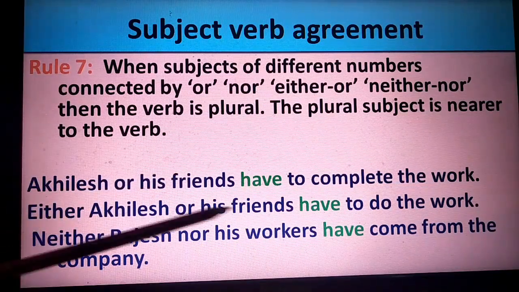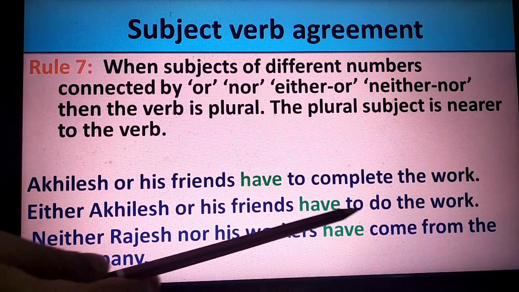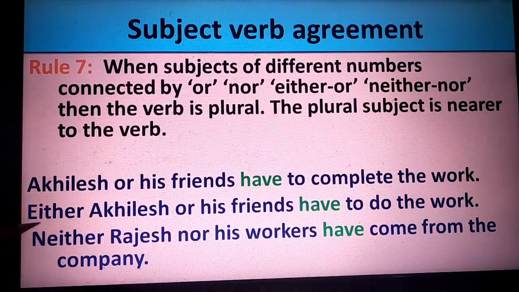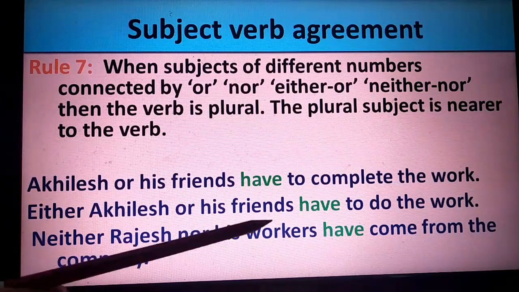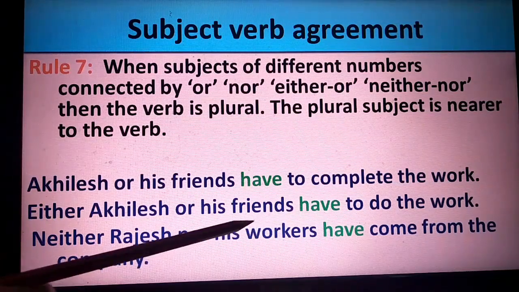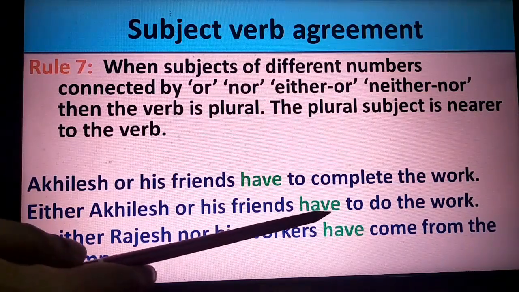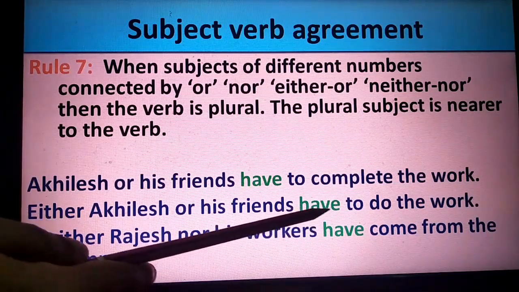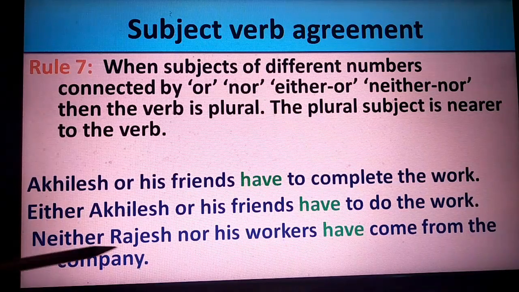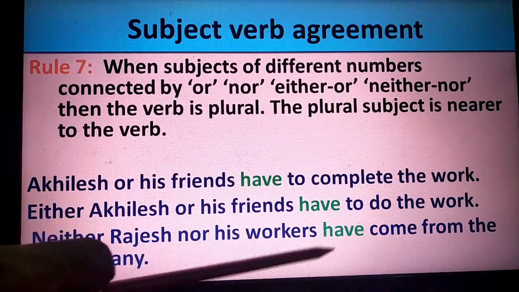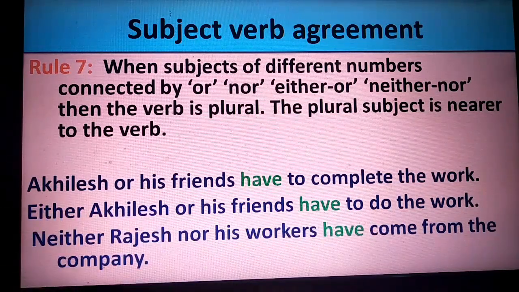Either Akhilesh or his friends have to do the work. Here, either or is used, Akhilesh and his friends. Again, his friends, plural form, is used closer to the verb, which is have, and have is the plural form of has, we already know. Neither Rajesh nor his workers have come from the company.